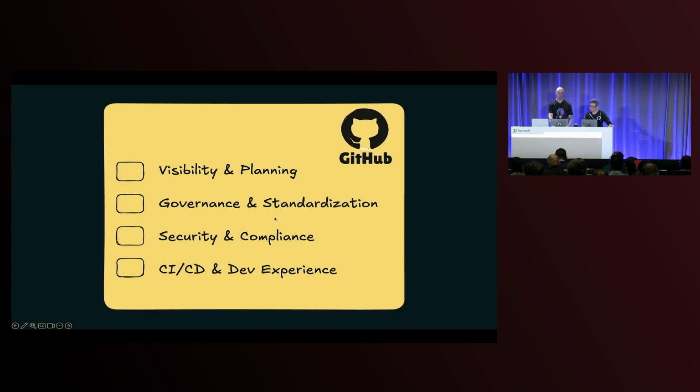We've looked at how we can improve the visibility and planning across all of our enterprise and provide insight both from the work items, but also from the security items. We've looked at how we can apply that standard governance from repo rule sets and using those custom repo properties to scope those down. We've looked at how we can apply security across our enterprise, both the security tools we have and looking at how we can do things like hardening our deployments with attestations. And then we've seen how all of that comes together in that GitHub Actions experience.